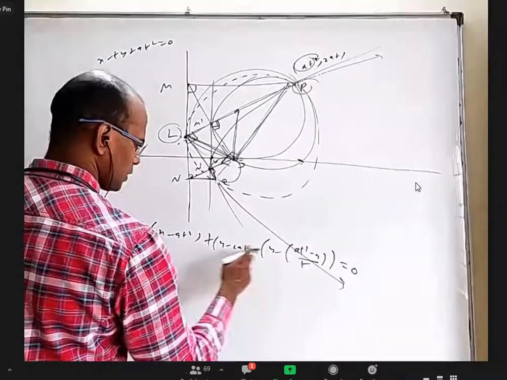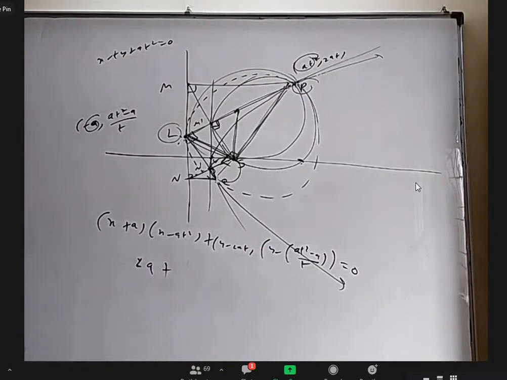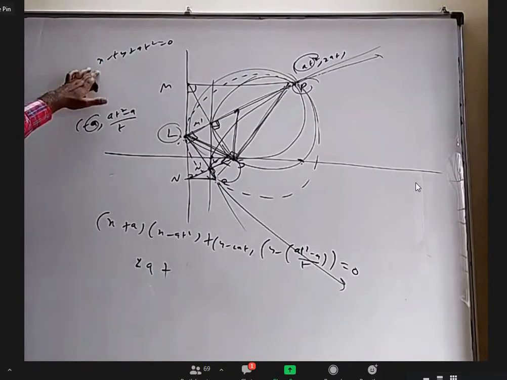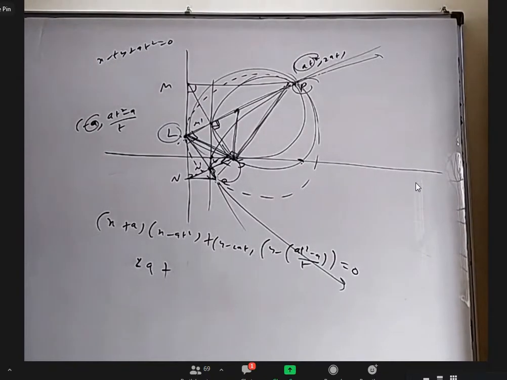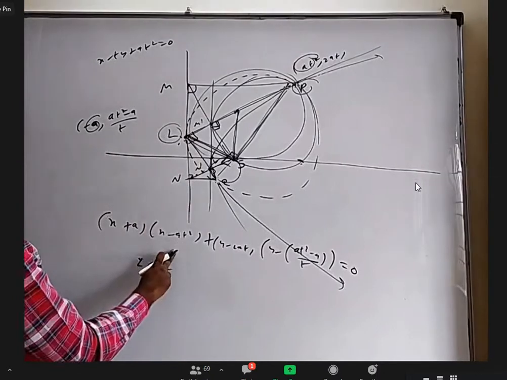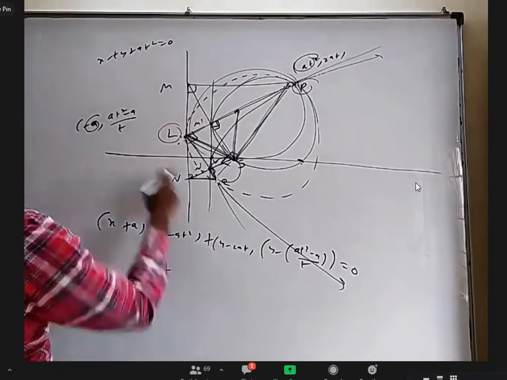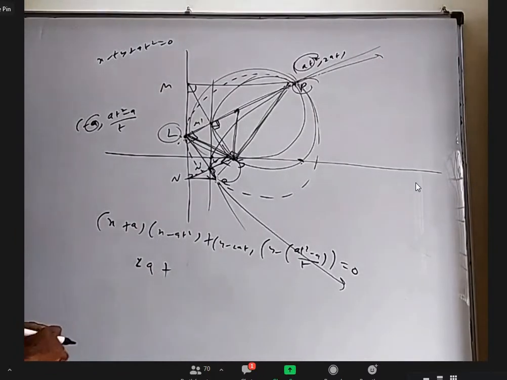If I put A here and 0 here, the tangent is x minus 2, which is correct. X is minus A, value x square minus A by 2. That's correct. So x plus A into x minus A square, 8 into y minus this. Is it possible A comma 0? I'm checking.